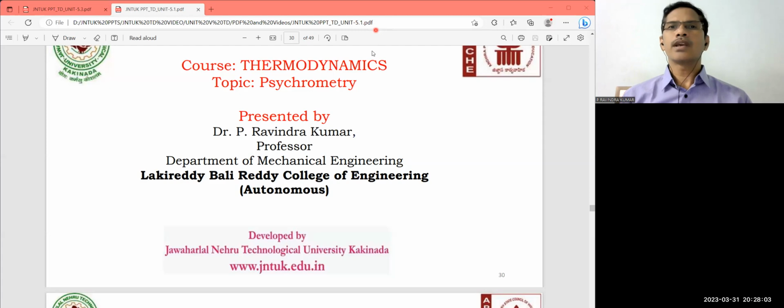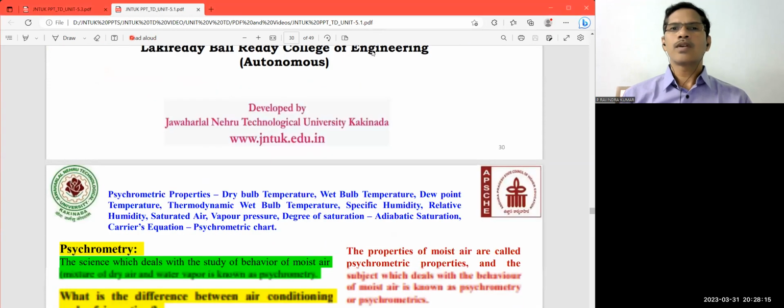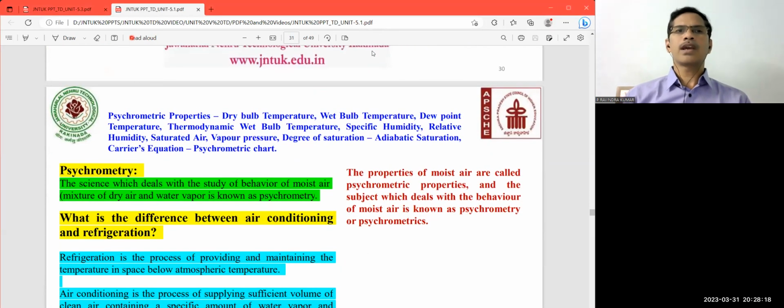Today I am going to discuss psychrometry. What is the significance of psychrometry, especially in mechanical engineering? So this particular content we are going to discuss. First of all, observe the syllabus here: the psychrometric properties, the dry bulb temperature, wet bulb temperature, dew point temperature, thermodynamic wet bulb temperature, specific humidity, relative humidity, saturated air, vapor pressure, degree of saturation, adiabatic saturation, Carrier's equation, and psychrometric chart. So, what is meant by psychrometric?